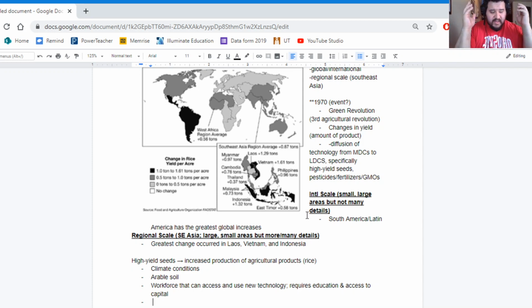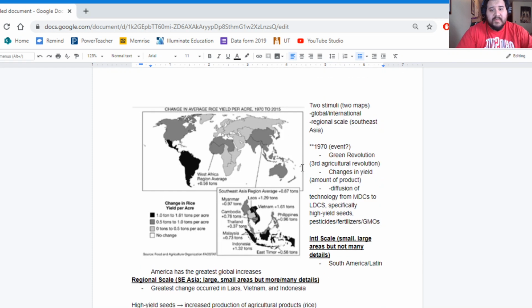That, in general, is key for this particular topic, for this particular stimulus, where we're really looking to compare the two different scales. And that's what's underlying this question. So when you're crafting your questions or when you're answering the questions, track A or track B, that's what you want to think about, right? How these scales are different and what that means for the conclusions we draw from these maps and how they're different.